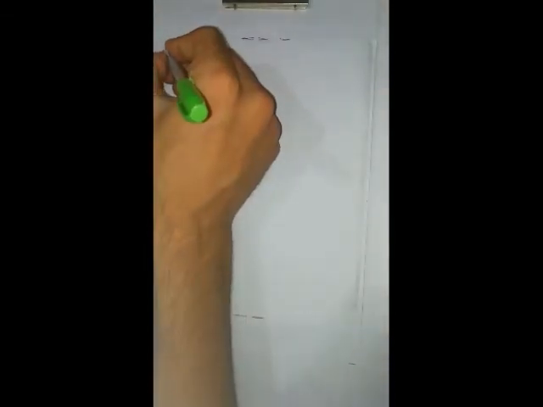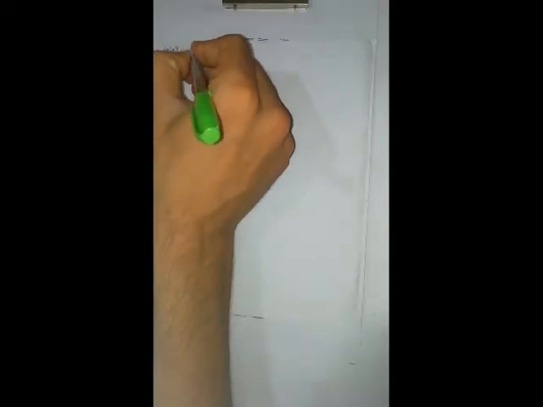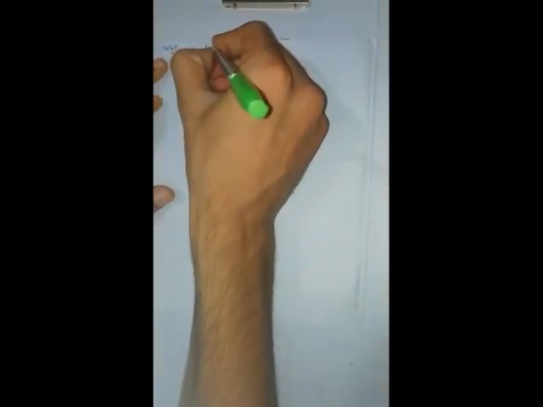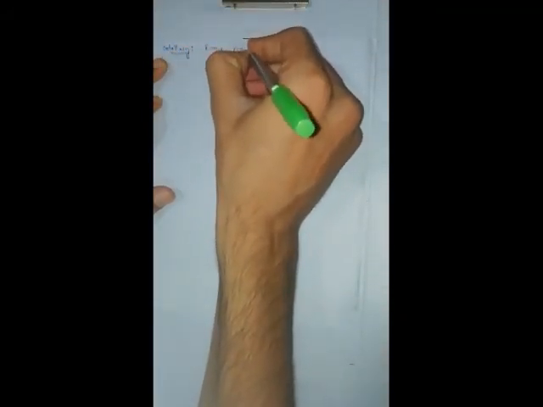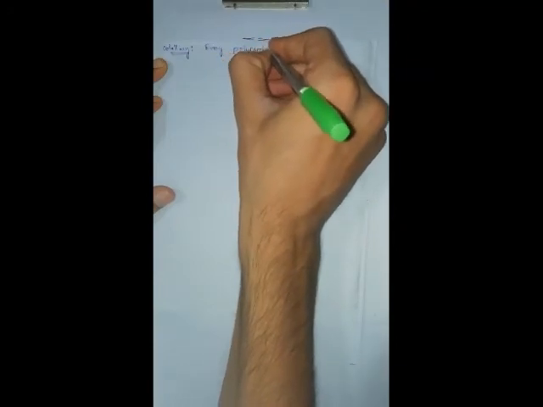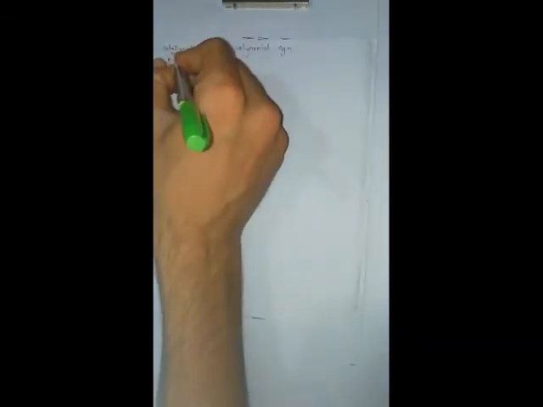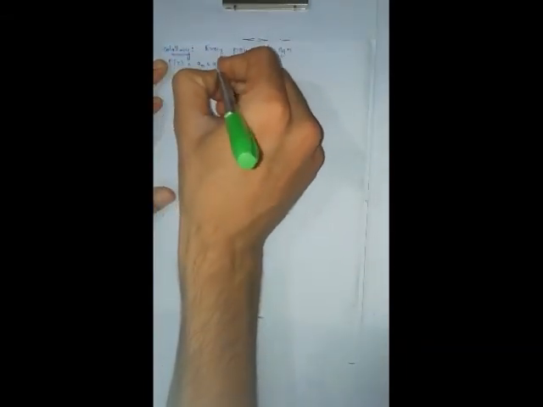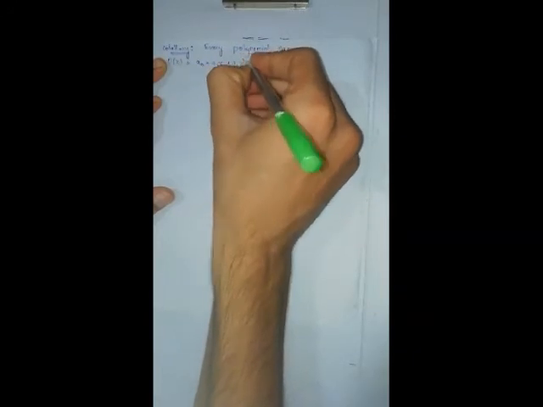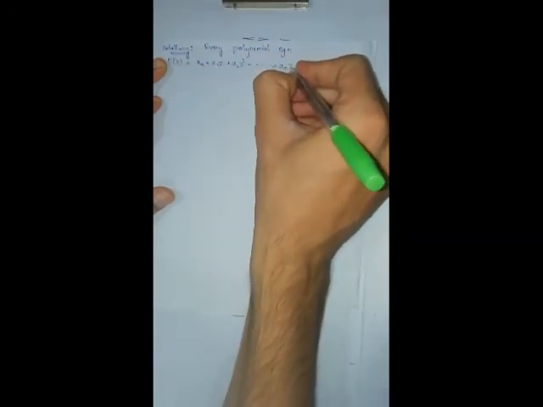Now let us prove another corollary. Every polynomial equation, that is p of z is equal to a naught plus a1z plus a2z square plus so on plus anz to the power of n.